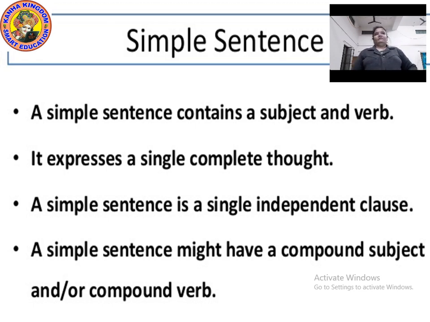So, in short, we can say a simple sentence contains a subject and a predicate. It expresses a single complete thought. In easy words, a simple sentence has a single independent clause. And a simple sentence might have a compound subject or a compound verb. A simple sentence can be of 2 words also. By the word simple only, we can understand what a simple sentence is.